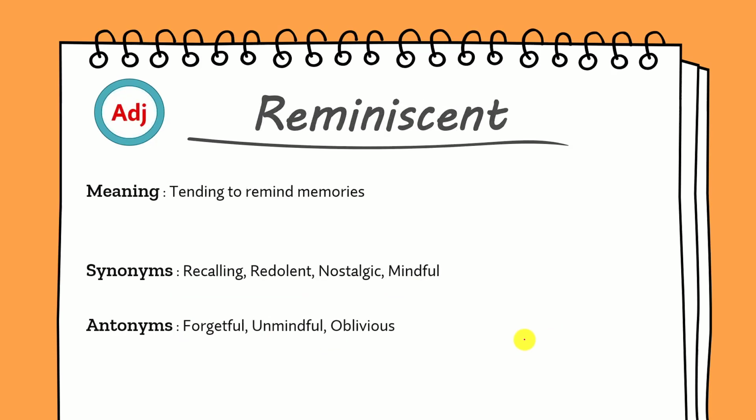So the next word is reminiscent. Reminiscent is an adjective and its meaning is tending to remind of memories, or you can say to have nostalgia. That is called reminiscent. Let me give an example. Sometimes you remember your college days, so that is called nostalgia. In Hindi it means पुरानी बातों को याद करना, कोई भी ऐसी पुरानी अच्छी यादें